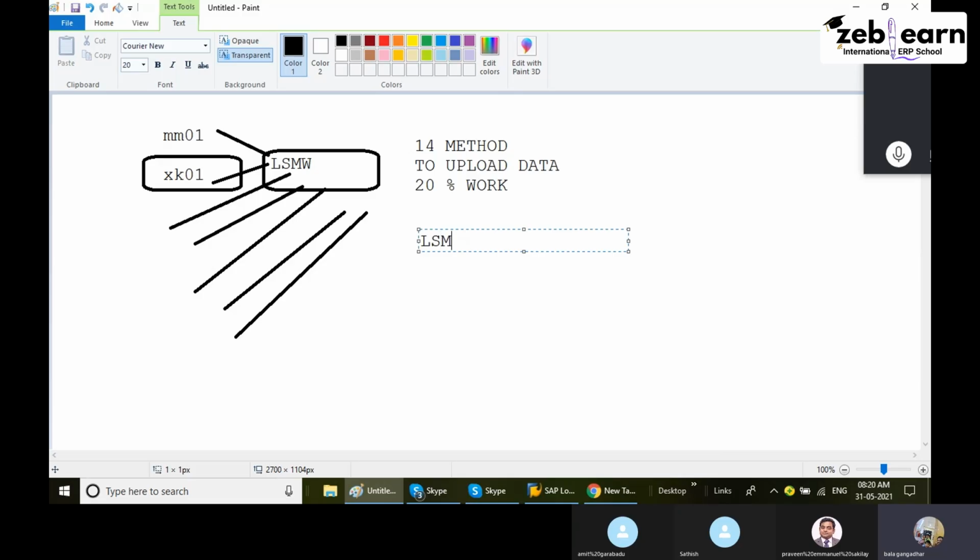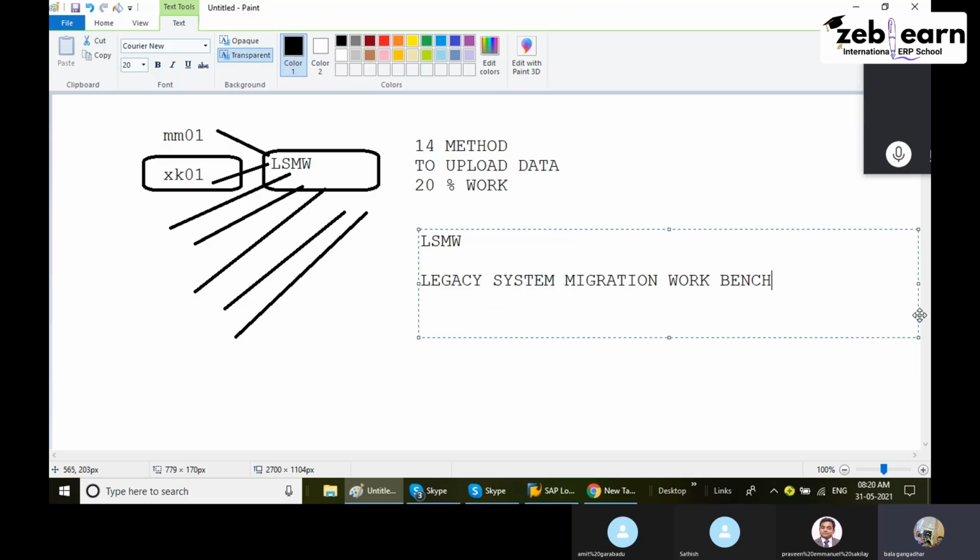LSMW means Legacy System Migration Workbench. Legacy means non-SAP; legacy system means non-SAP system.